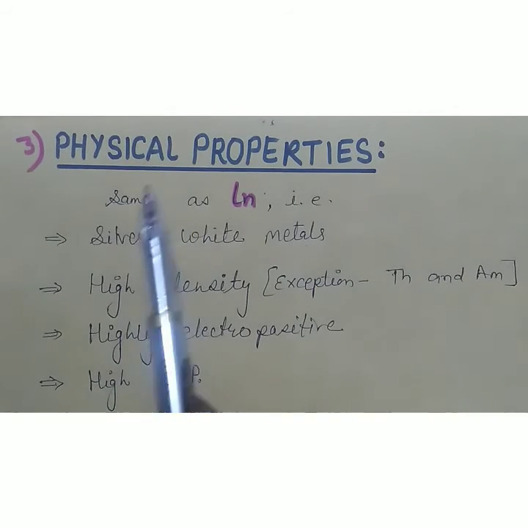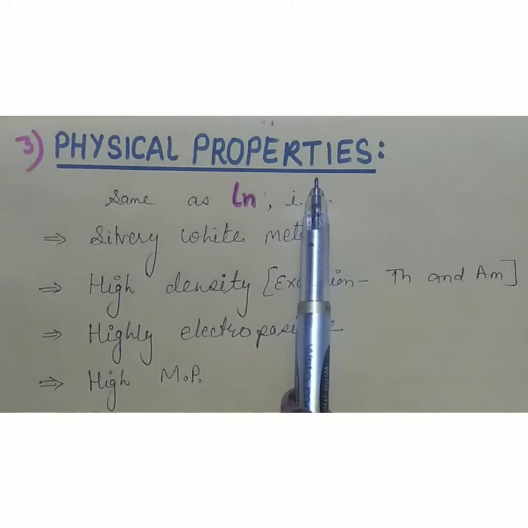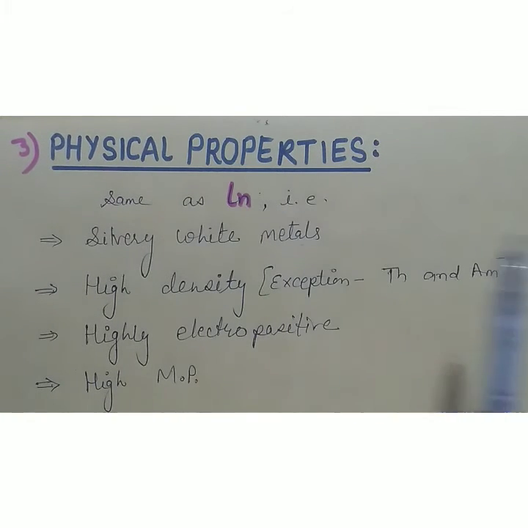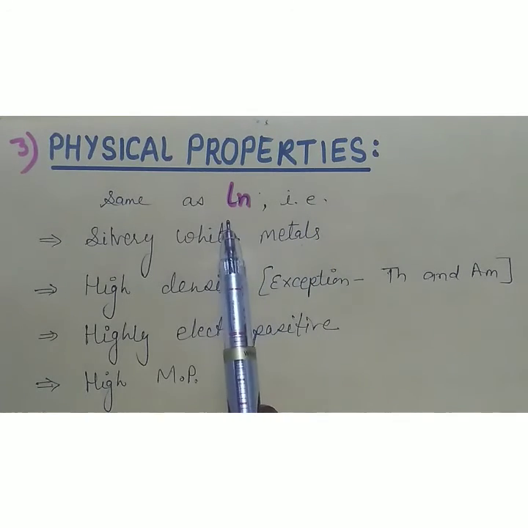Now the next property is physical properties or physical states, the same as lanthanides. All are silvery white metals like lanthanoids. High density, except thorium and americium. They have low density. Highly electropositive, very reactive. Okay, high melting point. Just all the same as in lanthanides. There is no difference between lanthanides and actinides.